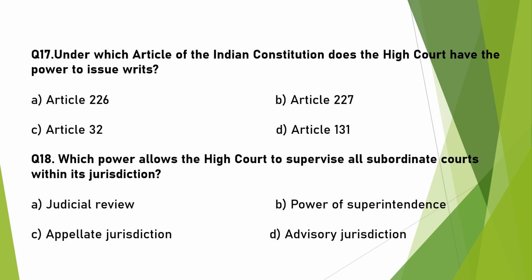Under which article of the Indian Constitution does the High Court have the power to issue writs? It is Article 226. Article 32 is for the Supreme Court. Please keep it in your mind. Which power allows the High Court to supervise all subordinate courts within its jurisdiction? That is the power of superintendence. Moving to the next question.